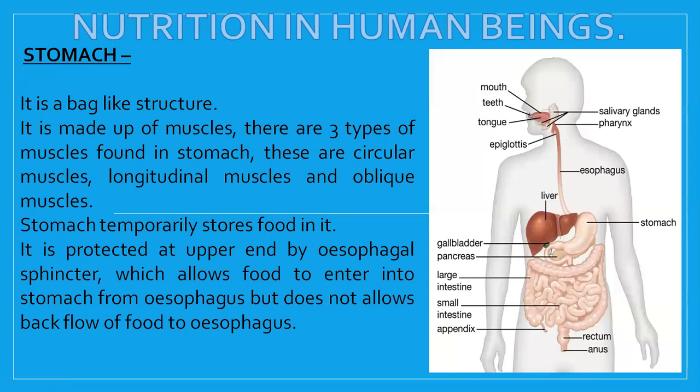Let us talk about the muscles found in the stomach. The stomach has three types of muscles: the circular muscle, longitudinal muscles, and oblique muscles. When the circular muscles contract, the stomach becomes thin, but it becomes long. When the longitudinal muscles contract, it becomes short, but it becomes thick. When the oblique muscles contract, it just twists like this.